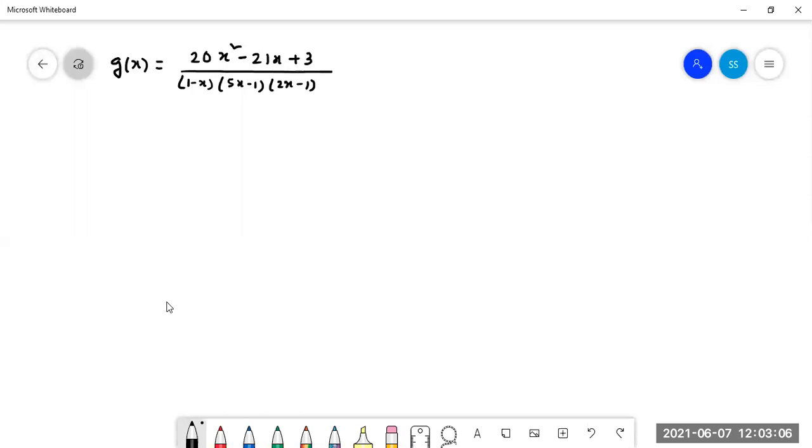So in the partial fraction, we can write it as minus 5 by 6 into 1 by (1 minus 5x), plus 10 by 3 into 1 by (1 minus 2x), plus half into 1 by (1 minus x).